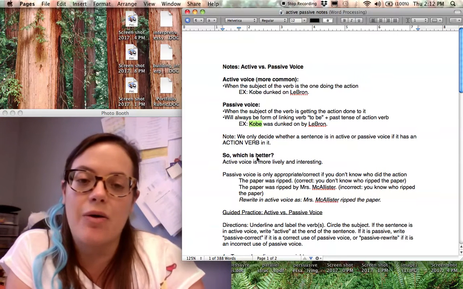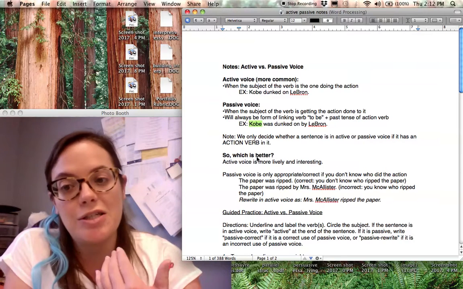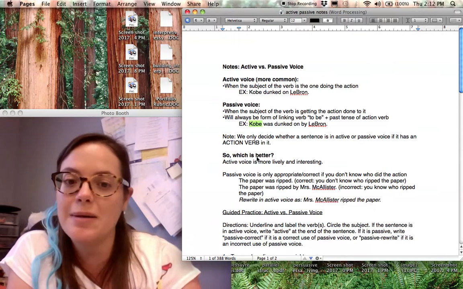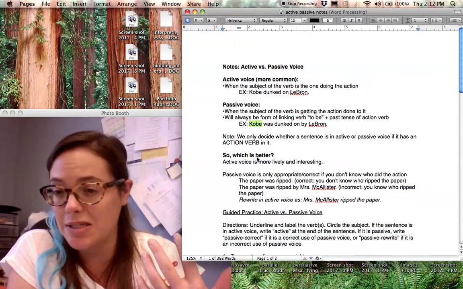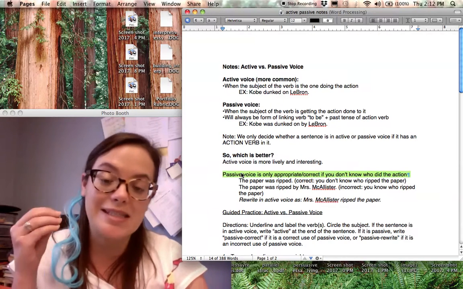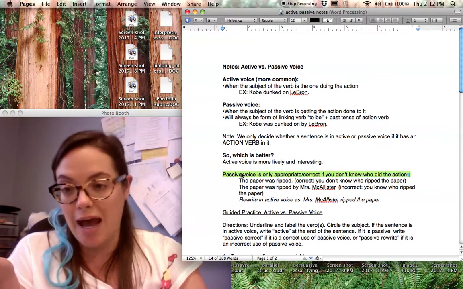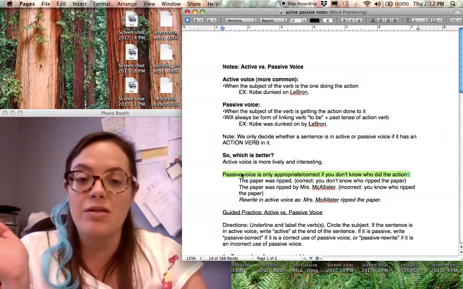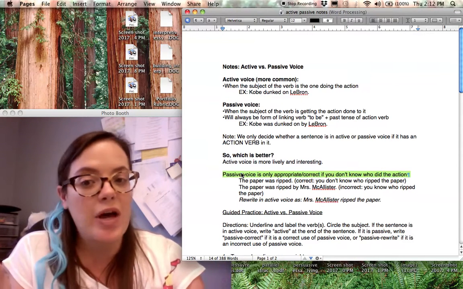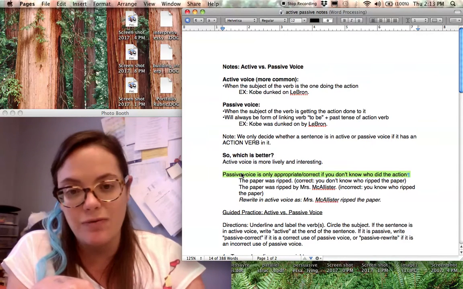Now, the reason we care about whether something is in active or passive voice is because, in general, we want to use active voice in our writing. That's because active voice is just kind of more interesting to read than passive voice. Now, passive voice is okay sometimes. It is okay to use passive voice if you don't know who did the action. So if I say the paper was ripped, like I just find a ripped piece of paper, I don't know who ripped it, that's fine because I don't know who actually performed that action, so it's okay for me to leave it in passive voice.